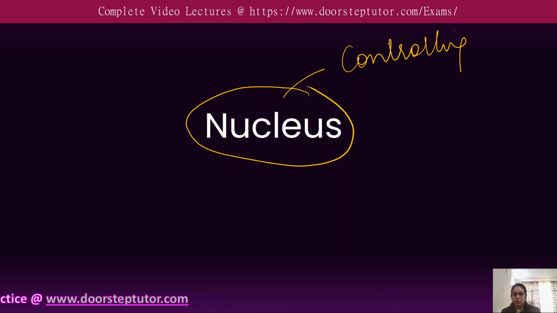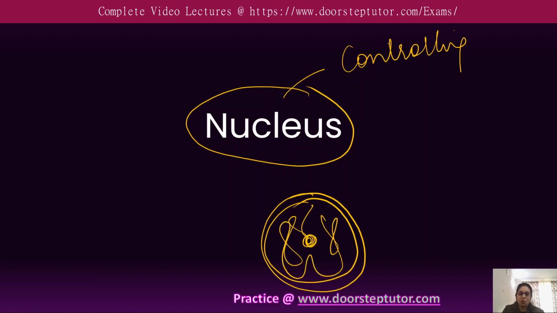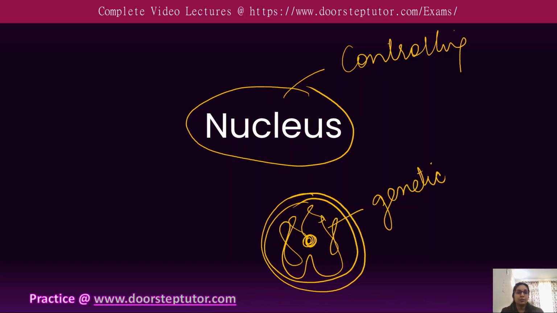So this nucleus is defined as a double membranous eukaryotic cell organelle, because it has its membrane that contains the genetic material. All this genetic material, which is responsible for regulating the many activities of the cell, is in the nucleus. So this is the organelle which contains all the genetic material.